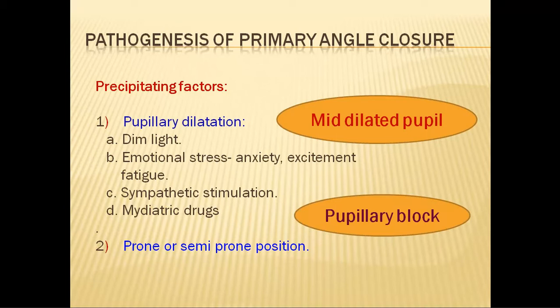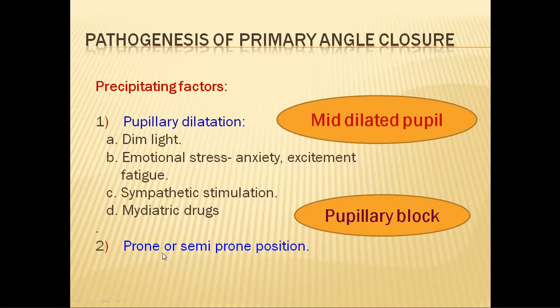Fatigue, disease, or any kind of anxiety or stress will cause sympathetic stimulation and pupillary dilatation. Also, pharmacological pupillary dilatation, when you use mydriatic drugs like adrenaline or atropine, homatropine, cyclopentolate, any cycloplegic and mydriatic drugs can cause pupillary dilatation.